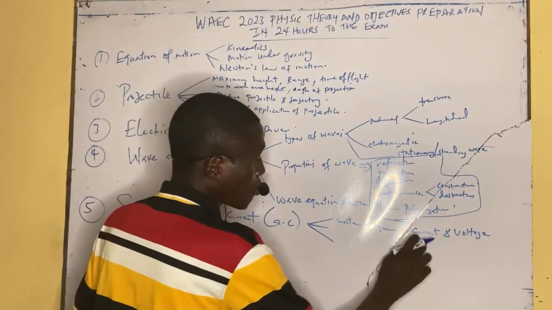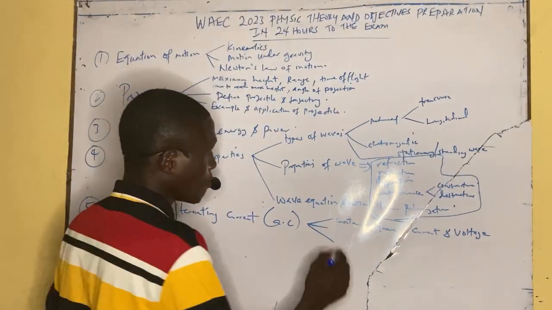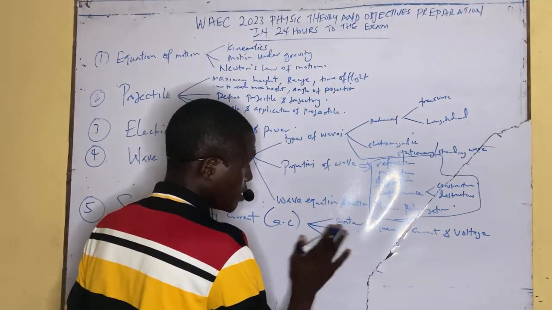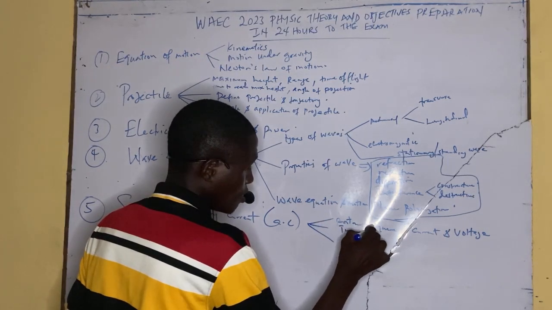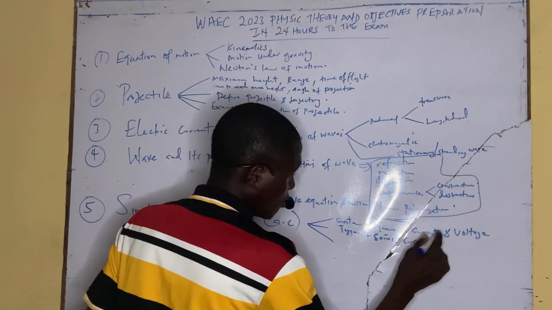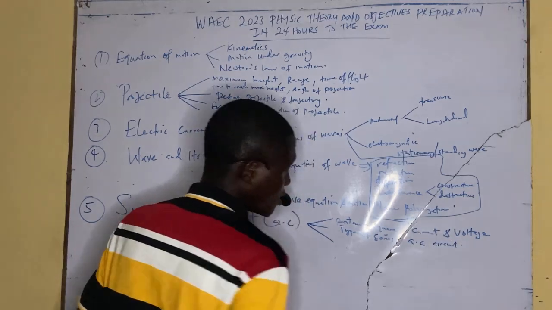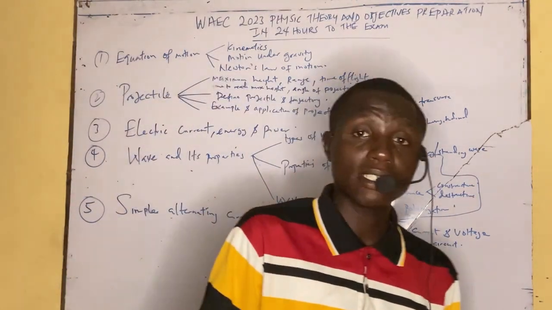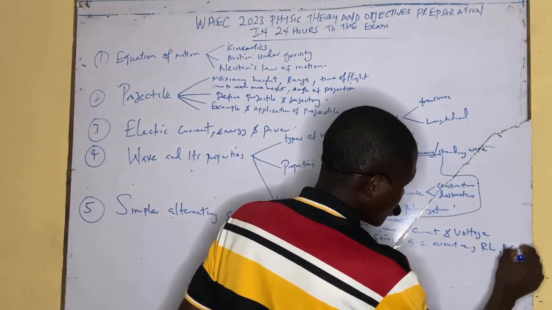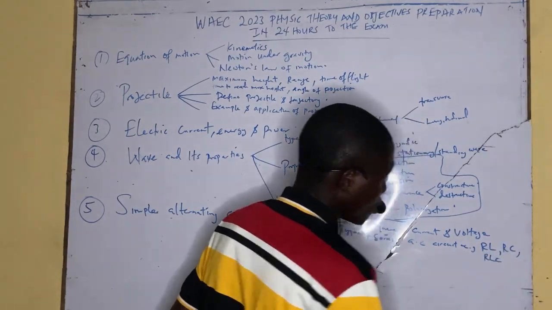The root mean square, called RMS, current and voltage. I want to talk about the types of series AC circuits. How many types of series AC circuit do we have? We have the RL circuit, the RC circuit, and also the RLC circuit. So these are the major ones.